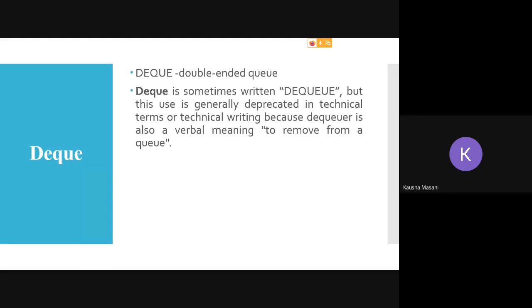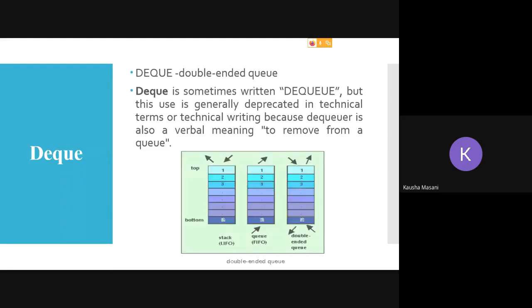DEQUEUE, that is your operation type, which means you have to remove from the queue. Now your double-ended queue is a mixture of both, a mixture of your stack and queue.